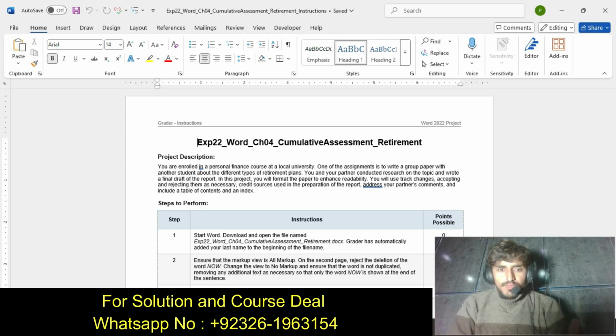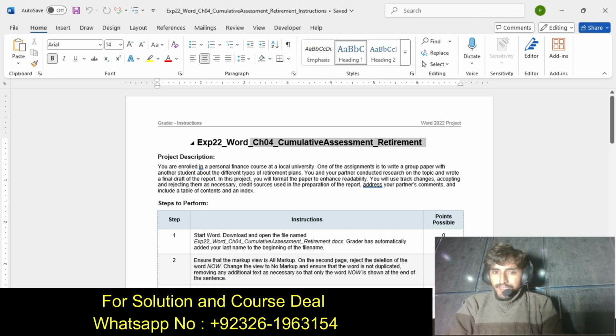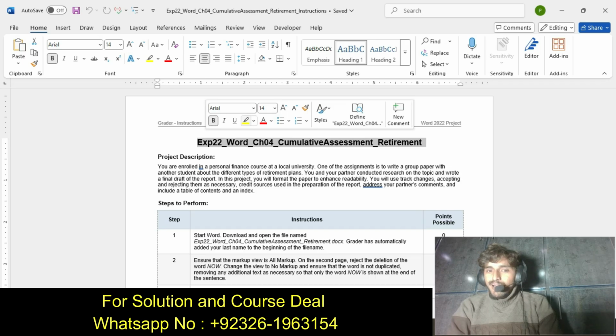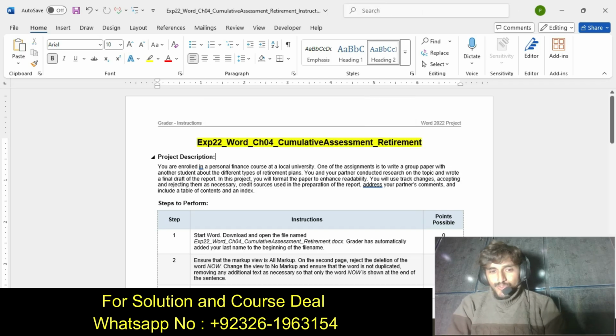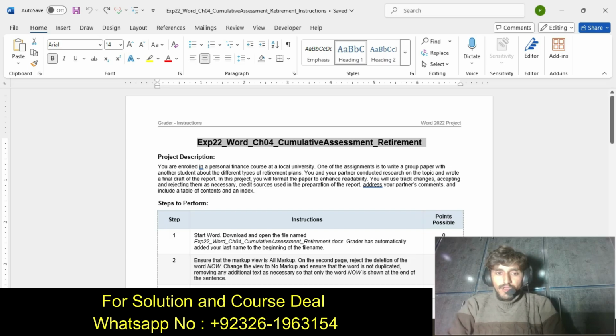So basically, about today our project is Exp22 Word Chapter 4 Cumulative Assessment Requirements. It's a Word project. We highlighted the assignment name, the project name: Exp22 Word Chapter 4 Cumulative Assessment Requirements. So we started our work.